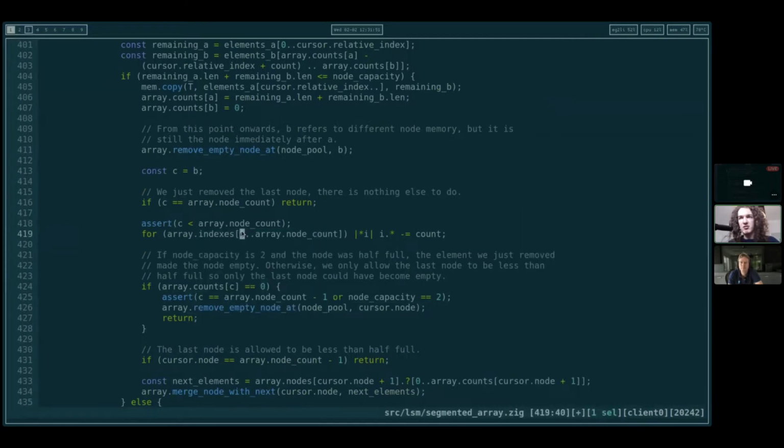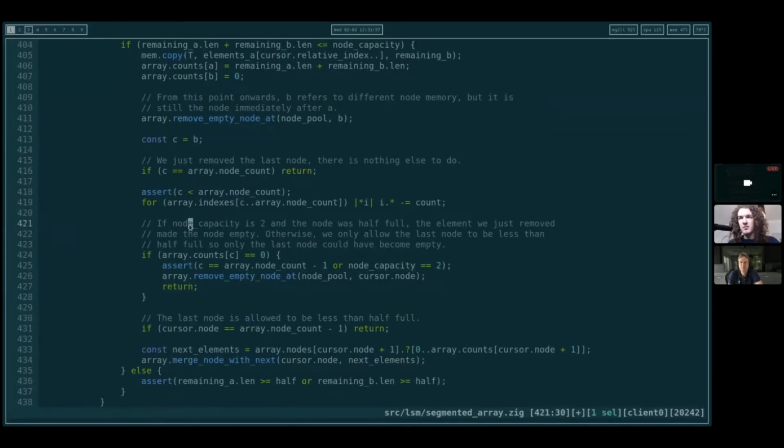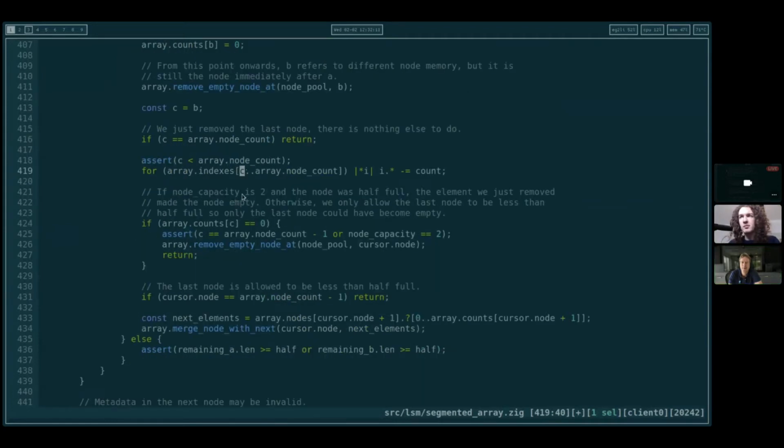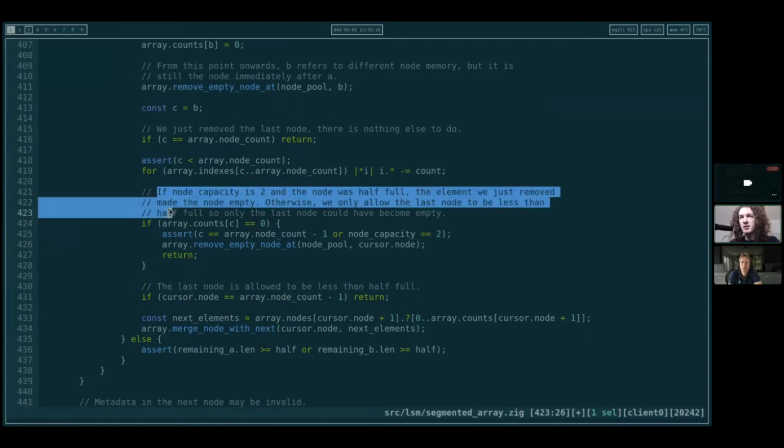And then we do need to update. Yep, this works. That's not correct because we do want to update C if it's the last node. Cool, that's right. Yeah, and we go up to node count. Yep. And we just subtract count from each index. Cool.